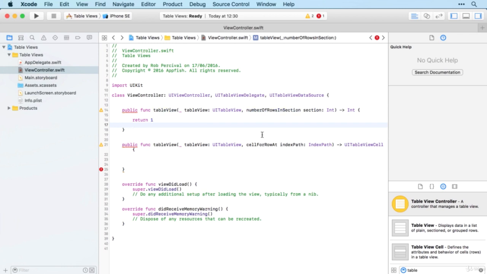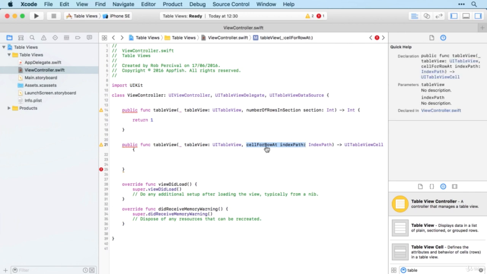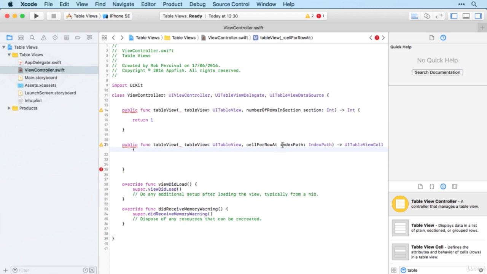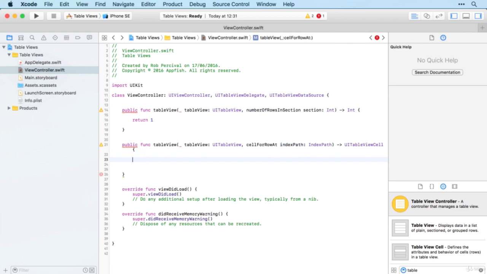So essentially, at some point in the creation of the table, the method number of rows in section will be called, and this is like asking how many rows in the table are there, and it will return the number 1 to say that we're just going to have one row in our table. So that's what that method is doing. This one here, cell for row at index path, defines the content of each cell. And the index path is essentially the number of each cell. It starts at 0 with the top row and then goes 1, 2, 3 as you work your way down the table. So in this method, we need to create the cell and decide what we want to have in it.